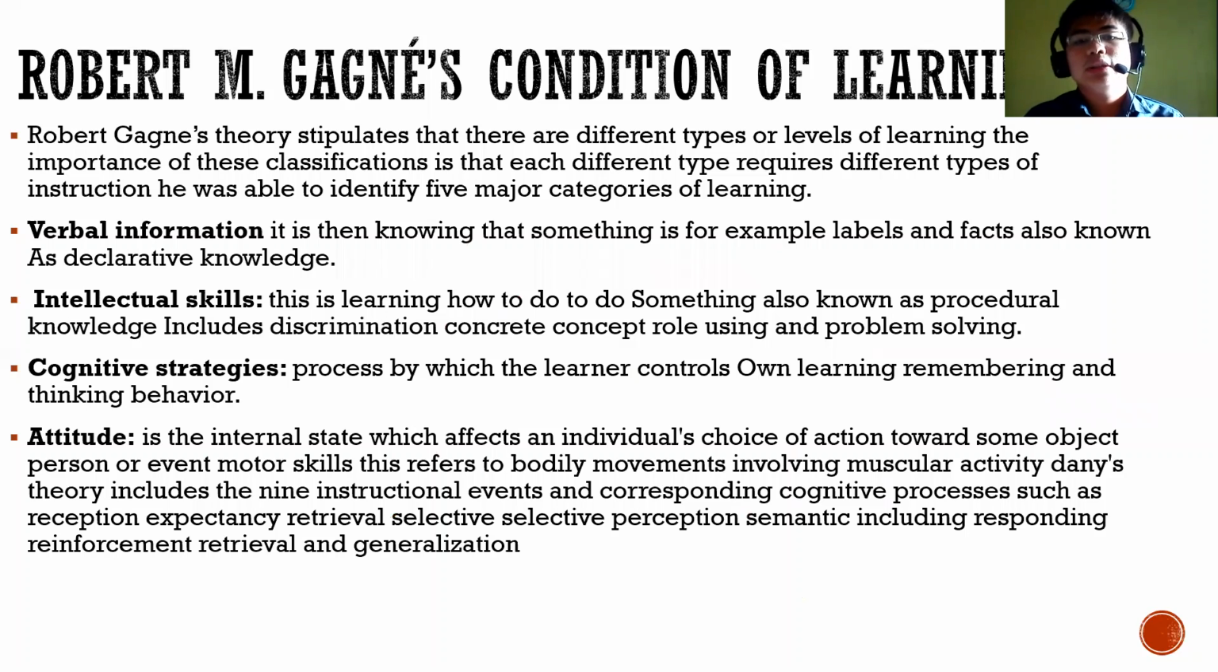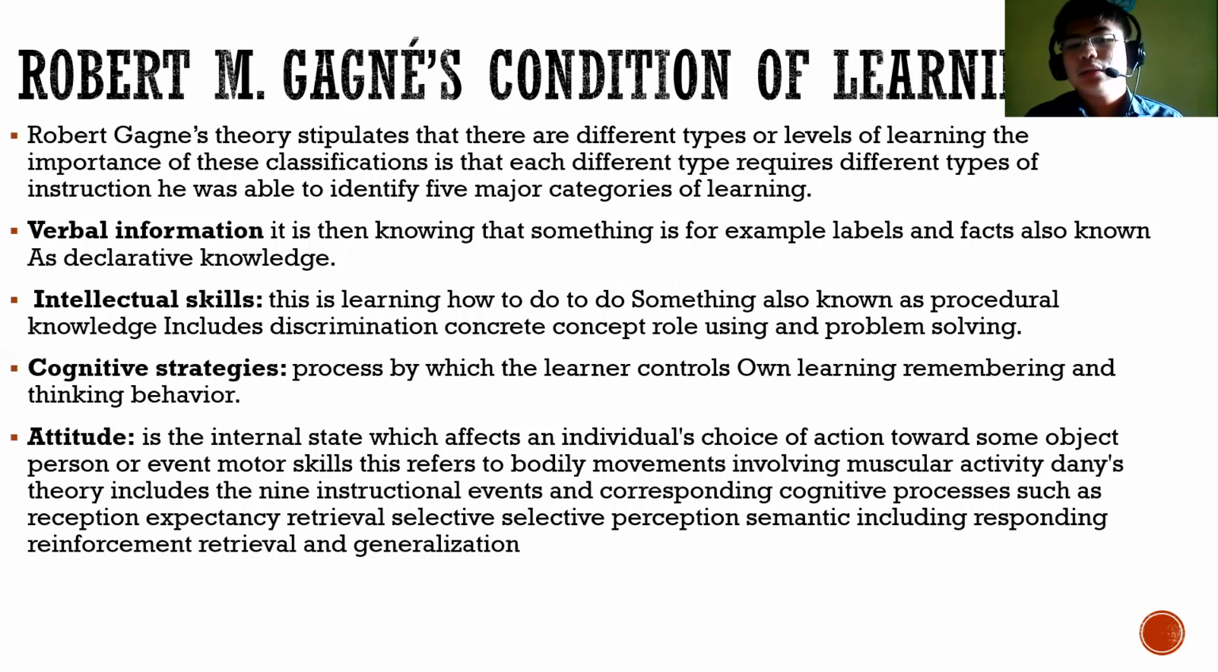Robert Gagne's theory stipulates that there are different types or levels of learning that have different importance. This clarification is that each different type of learning requires different types of instruction. He was able to identify five major categories of learning. The first one is what we call verbal information. It is the knowing process that something is, for example, labels and facts, also known as declarative knowledge.